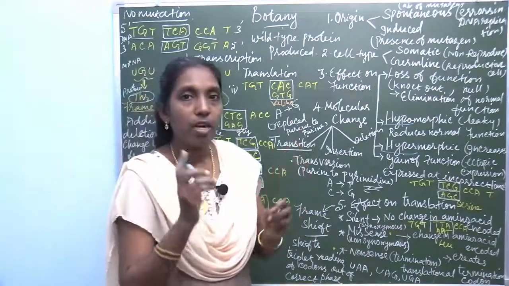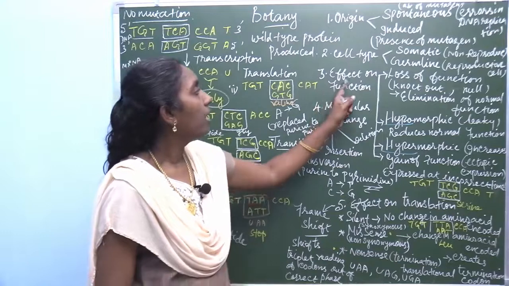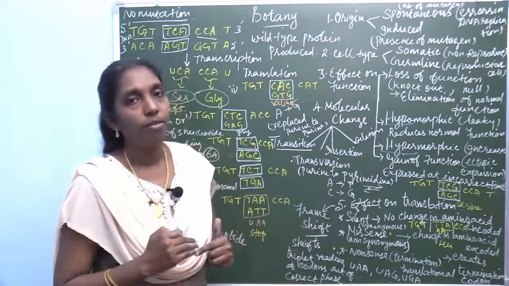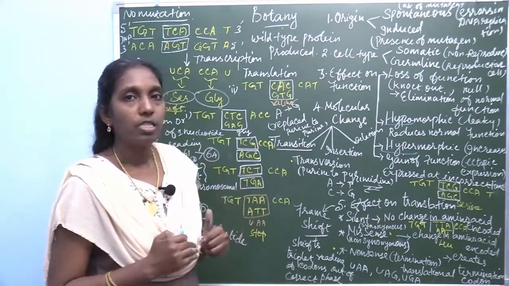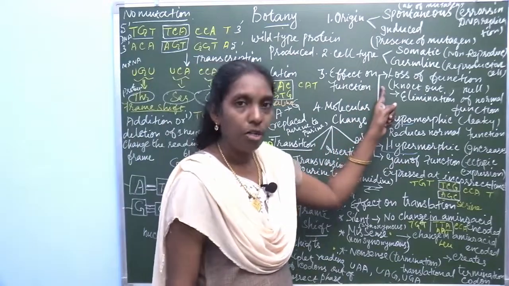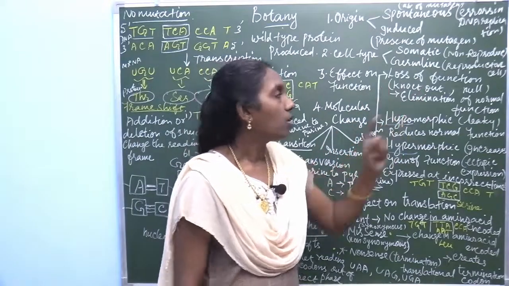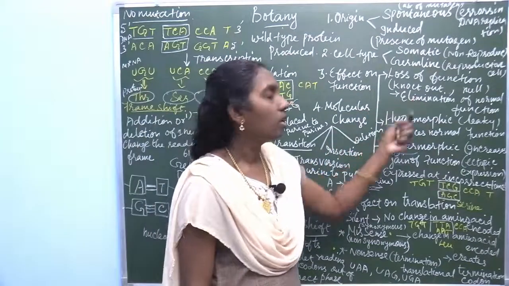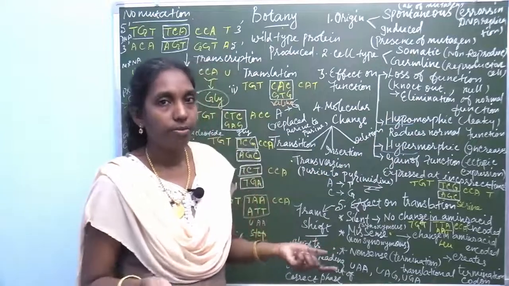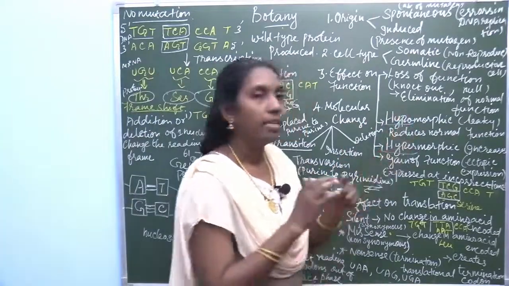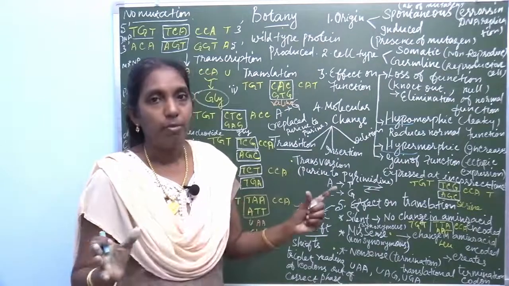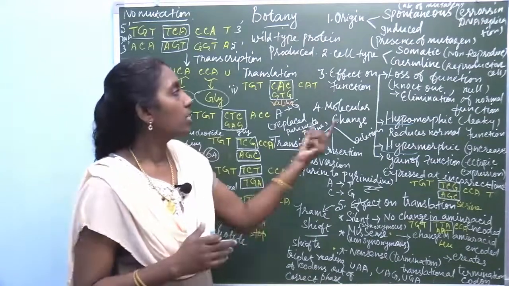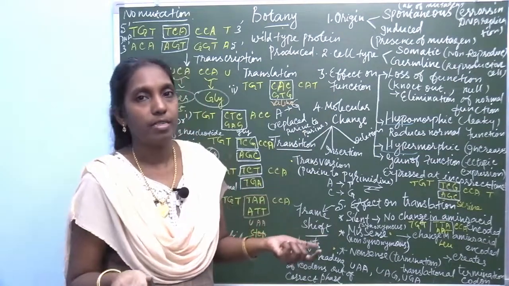So, based on this, there are four different types based on the effect on function. On the basis of effect on function, gene mutations are categorized into four different types. They are loss of function. It loses its function, so it is otherwise called knockout or null. Null means there is no function, or knockout. The normal function is eliminated. So, due to this loss of function, the functions can be eliminated.